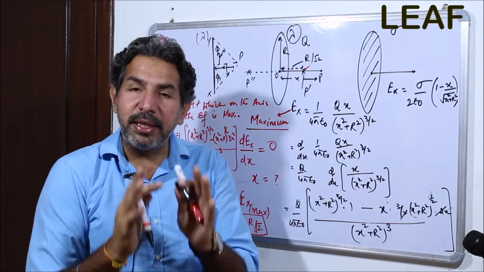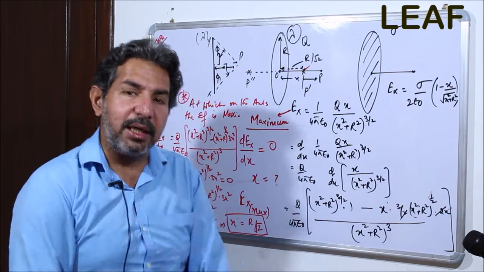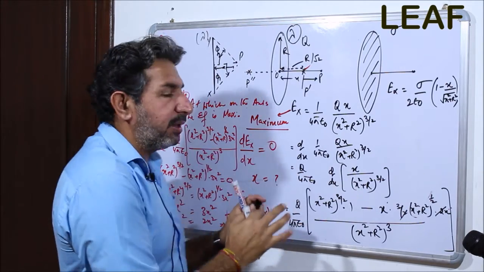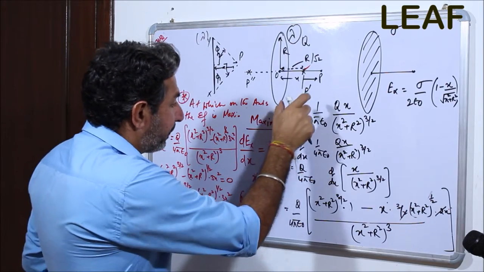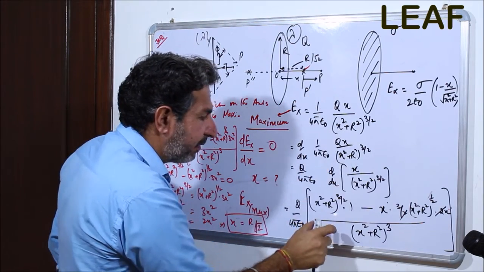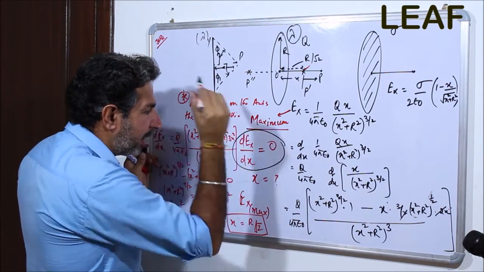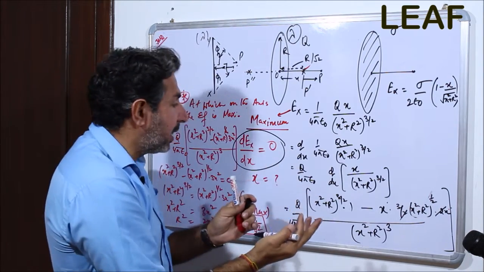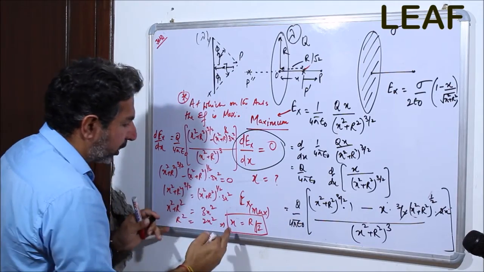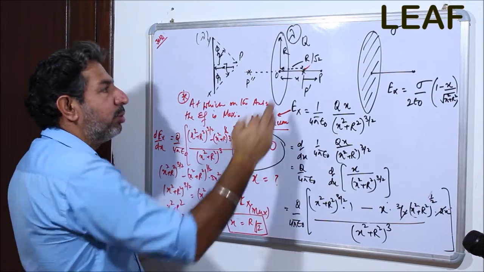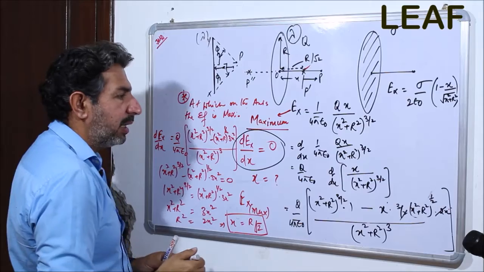We have to be really very focused and clear, and do it in a very consistent way. Let's go with the derivative and put it equal to 0, which is the condition for getting the maxima. We have got the value of x to be r by root 2, and we have got the result.